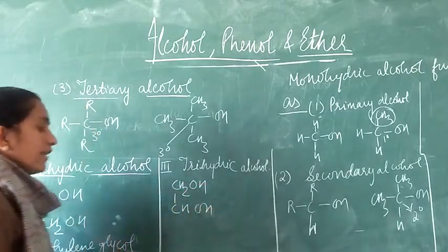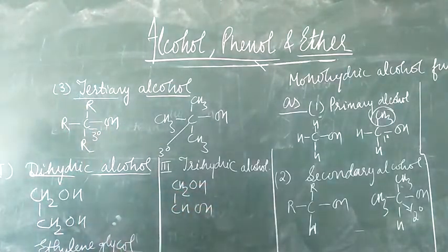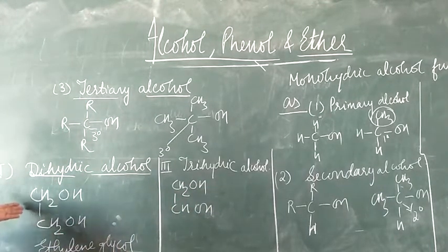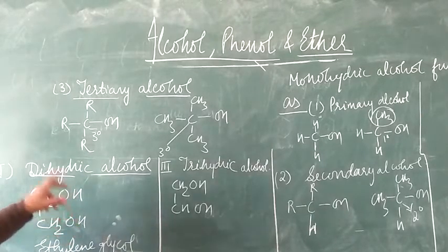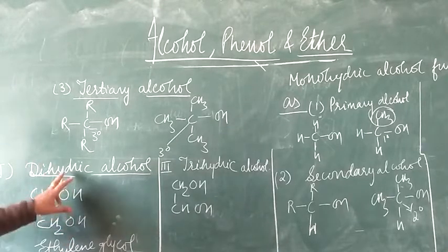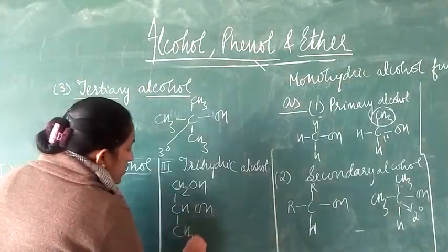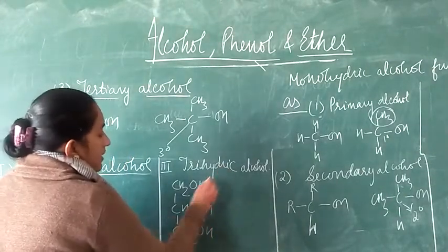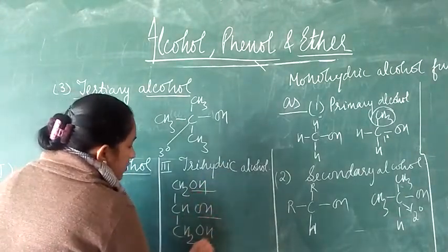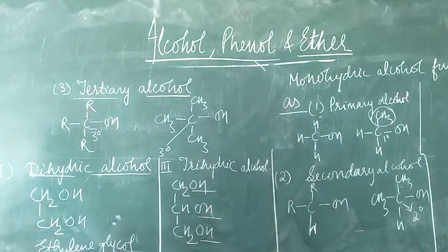Students, I am just giving one example of it. Otherwise, if you see an aliphatic compound having more than one hydroxy group, it will come under polyhydric alcohol, and if it has 2, that polyhydric alcohol will be known as dihydric alcohol, and if it has 3 hydroxy groups, it will be known as trihydric alcohol. So you can see here that it has got 3 hydroxy groups on it, right? So it is a trihydric alcohol.